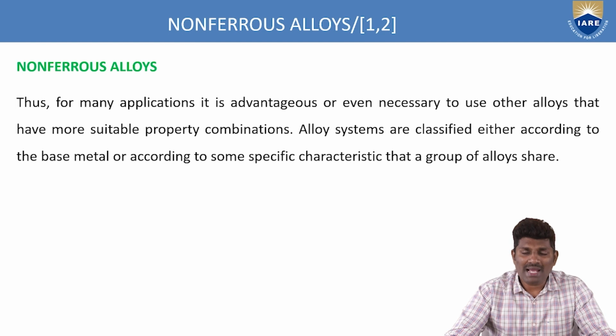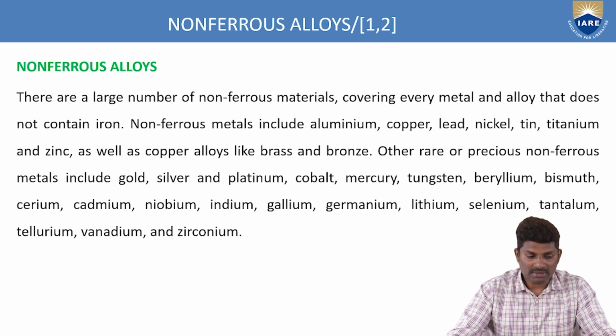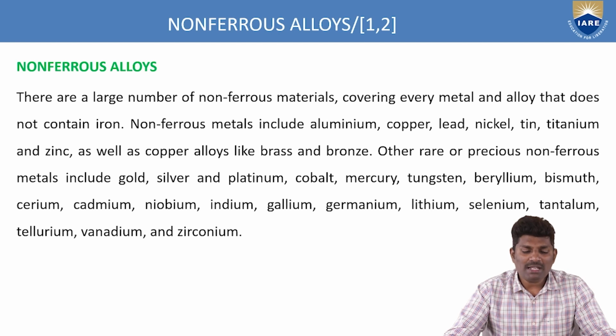So here we are classifying each type of alloy based upon the characteristics. Characteristics again is nothing but the physical, mechanical or chemical properties. So based upon these properties or presence of the iron content, we are classifying these materials. There are a large number of non-ferrous materials covering every metal and alloy that does not contain iron.